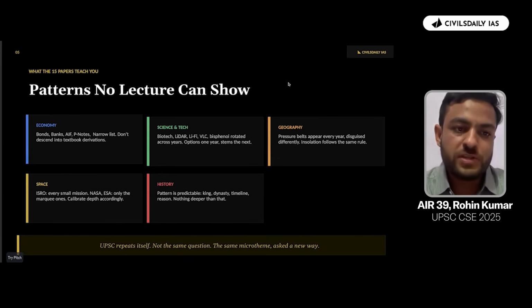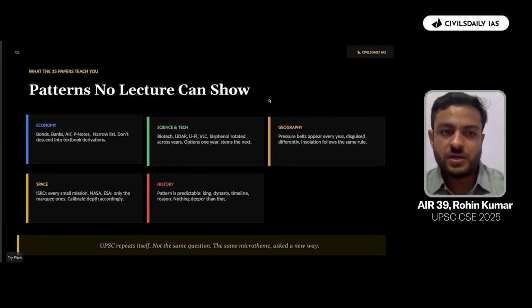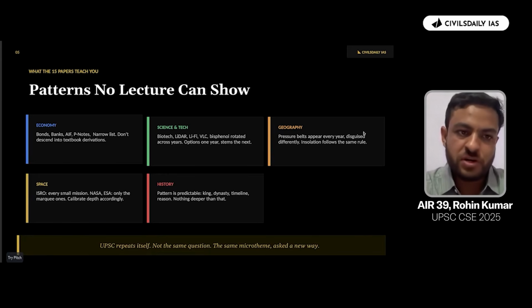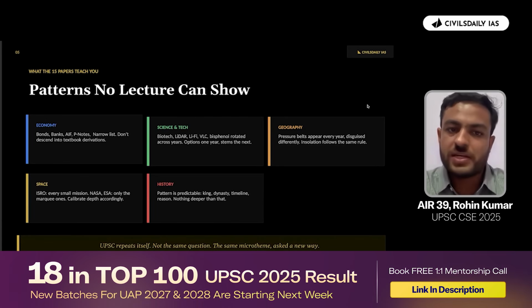So these are some of the themes, discipline wise, that we have tried to identify. Bonds become important, the banking sector, the inflation part in economy becomes important, fiscal policy becomes important. This way we have science and technology also, biotech, LiDAR. So these are the topics on which UPSC would ask a question one year, provide you 4 options, and we'll look at the options and solve the questions.